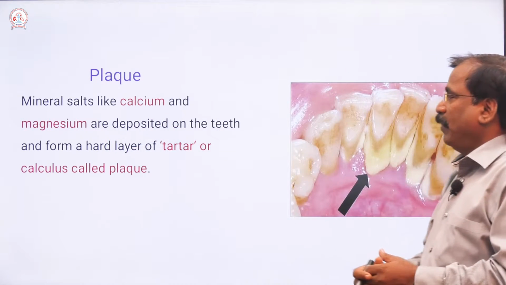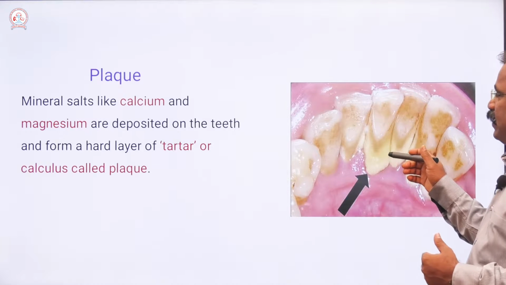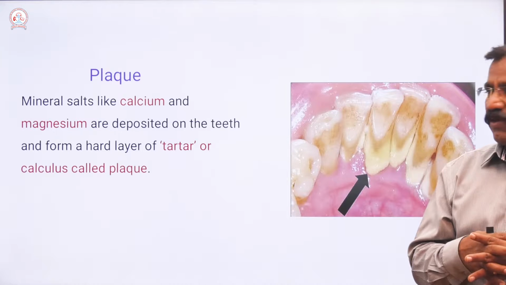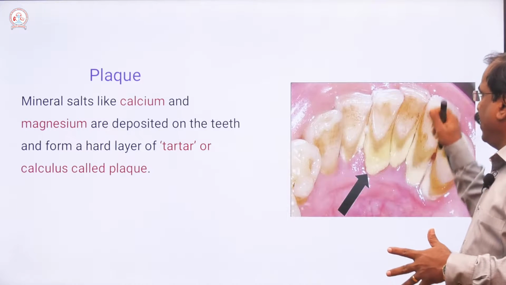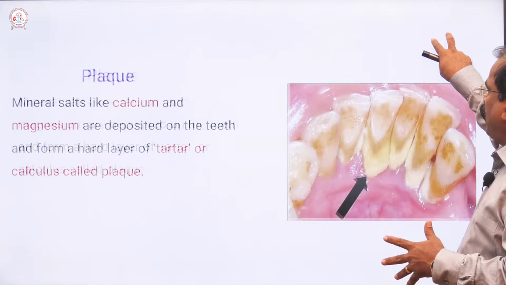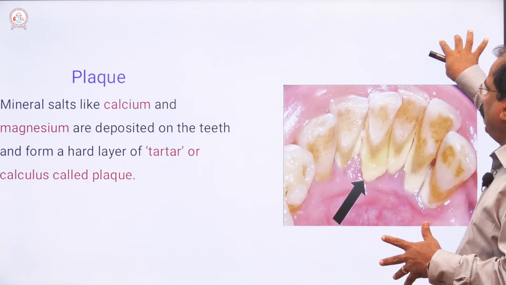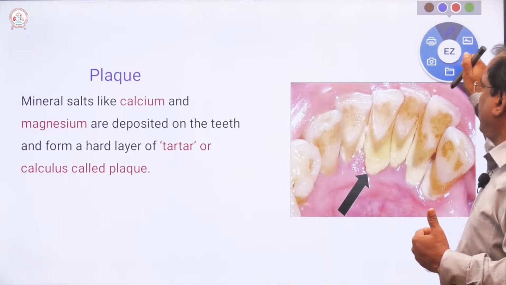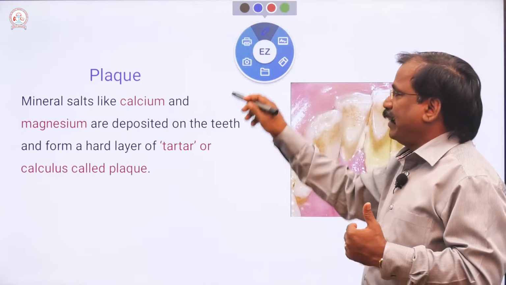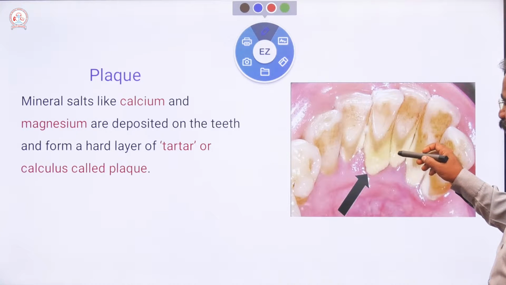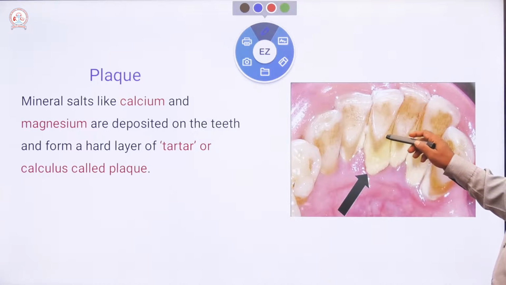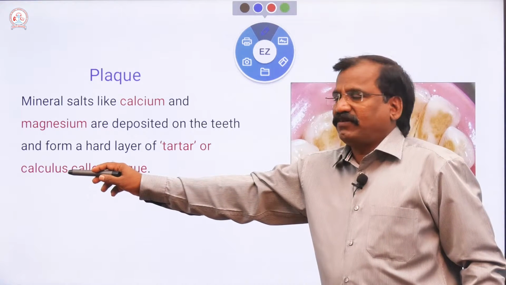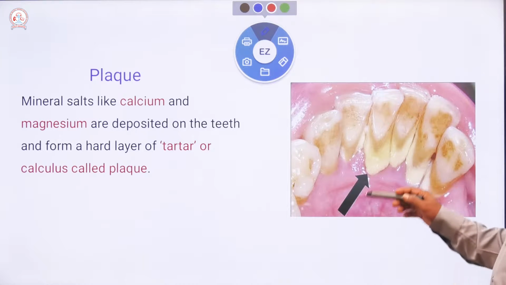They are deposited as hard layers in the gaps between the teeth and behind, on the back side of the teeth. That hard layer, a tartar or calculus, is called plaque.